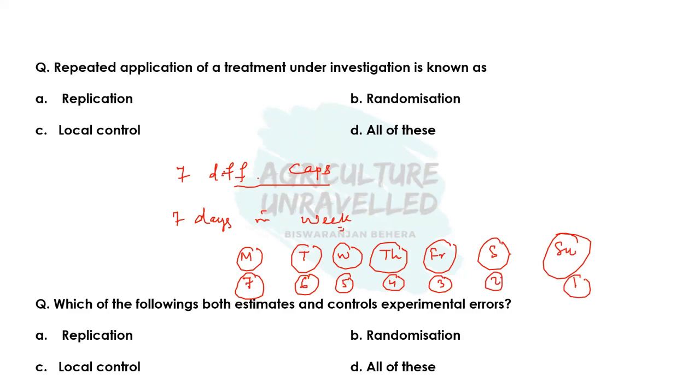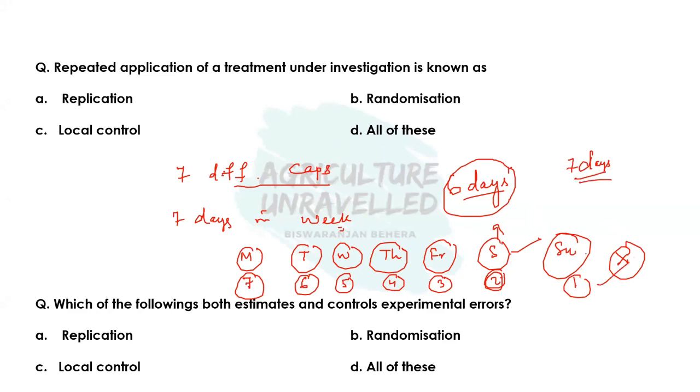So what I mean to say is that on Monday, you have 7 different options. On Tuesday, you have 6 different options, and so on. On Saturday, you have 2 options. And on Sunday, you don't have any options. So the degree of freedom means the freedom to choose your cap is up to Saturday only. It means that the freedom of choosing a cap is for 6 days only out of 7 days, because on the last day you have to wear the final one. So in this example, the degree of freedom is 6 days. It means you can choose the caps for up to 6 days only.